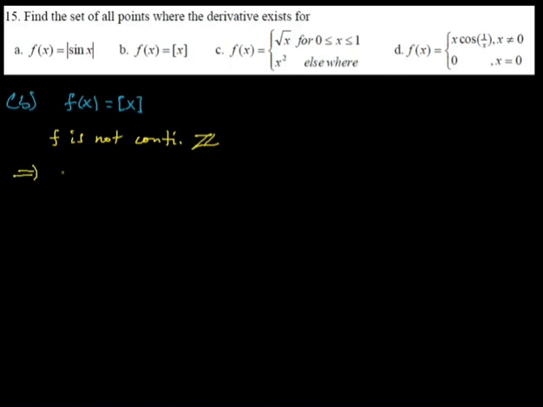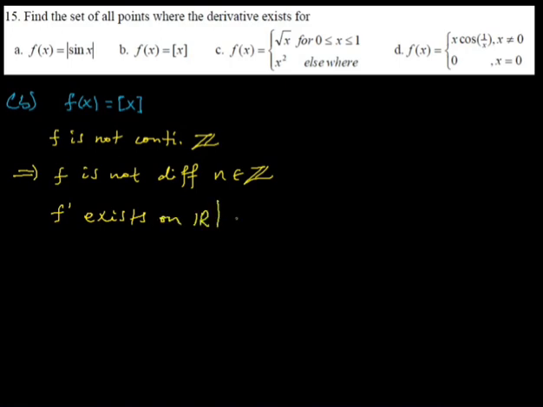Therefore f is not differentiable at any integer n where n is an element of integer. Therefore f derivative exists everywhere. F derivative exists on any real number except any integer, okay, except any integer.